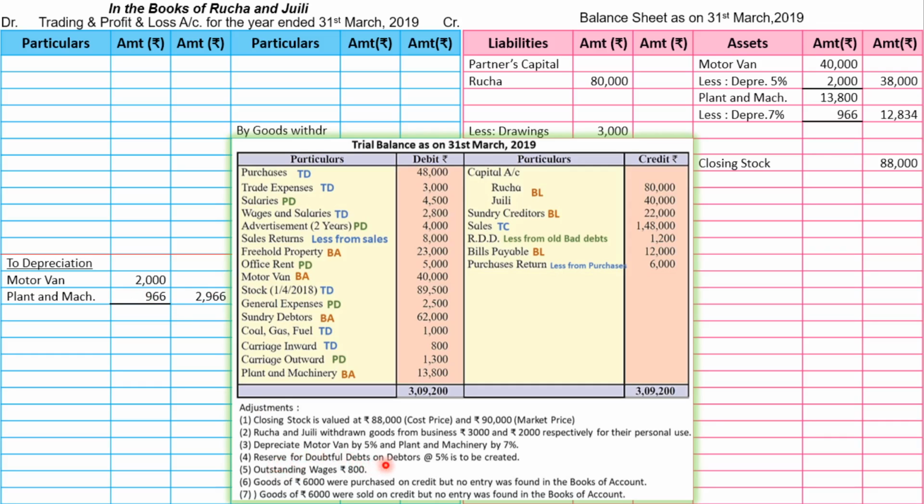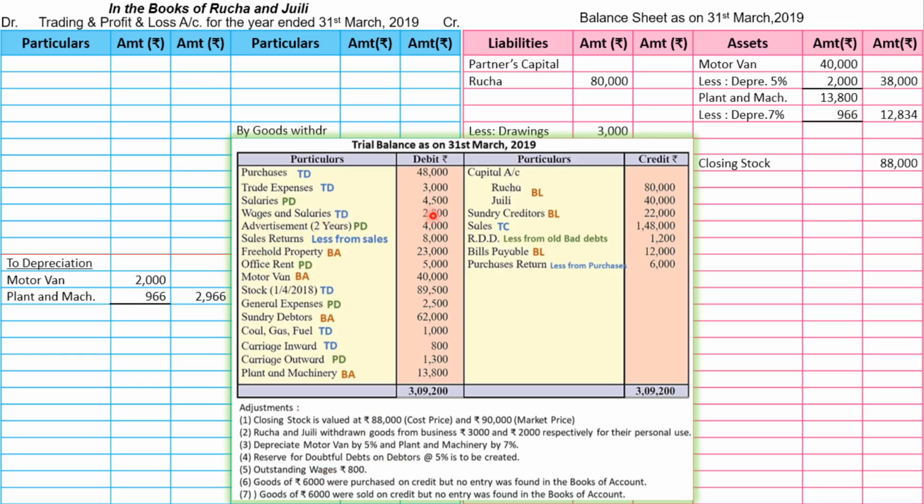Reserve for doubtful debts on debtors at 5% is to be created. This is nothing but new RDD. This adjustment we are going to discuss later. Let's go to fifth adjustment. Outstanding wages rupees 800. Now this adjustment is related to wages. So let's go and find out wages from the trial balance.